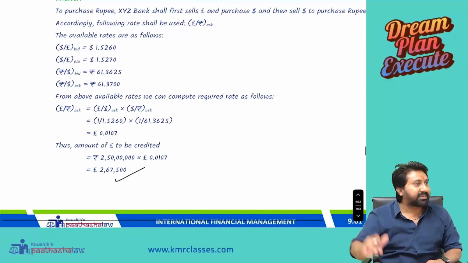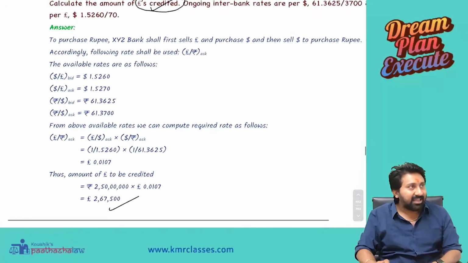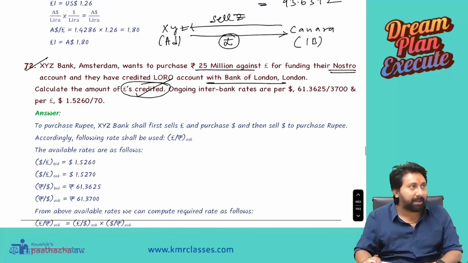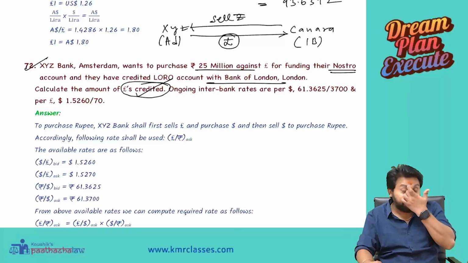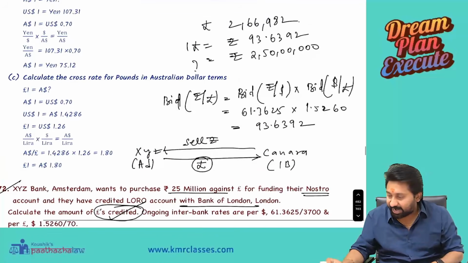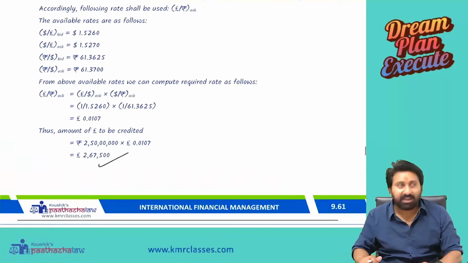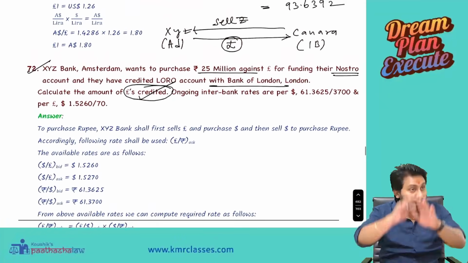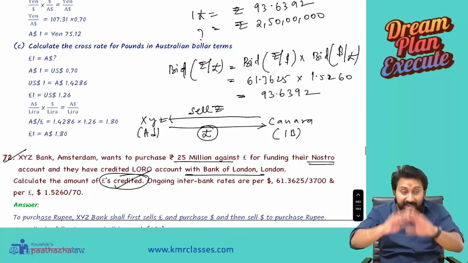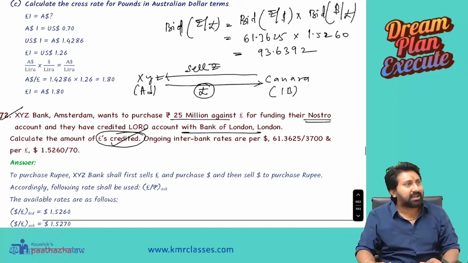We got 2,67,500. The reason, clearly I am saying, is the rounding off impact. See, in this question, we got 266,982 minus 267,500, so 517 is the difference. In lakhs and crores, not even millions, on 2 crore 50 lakh, a change of 517 will come. Why has the difference come, sir?